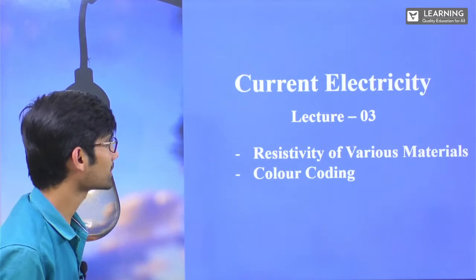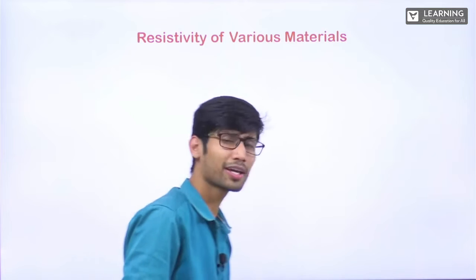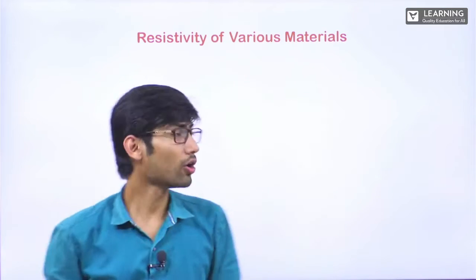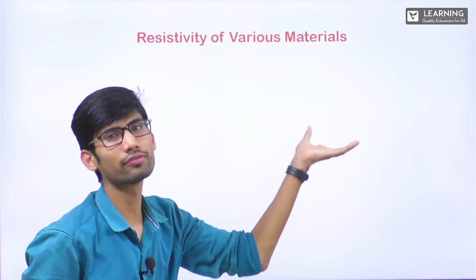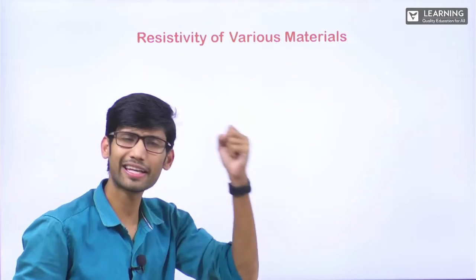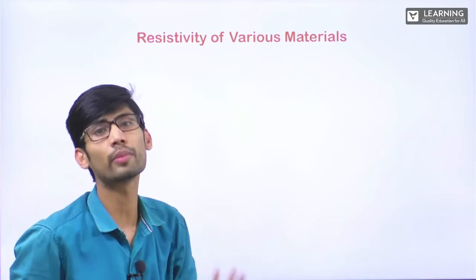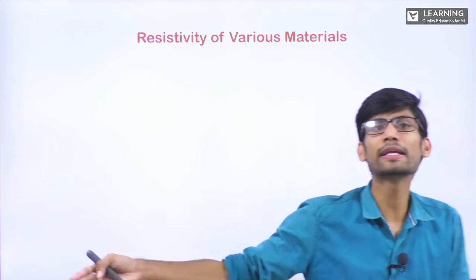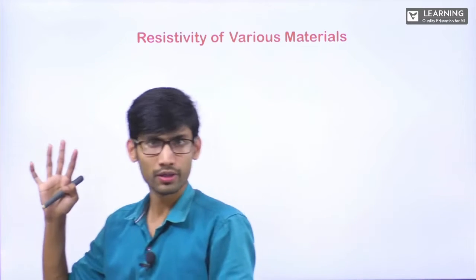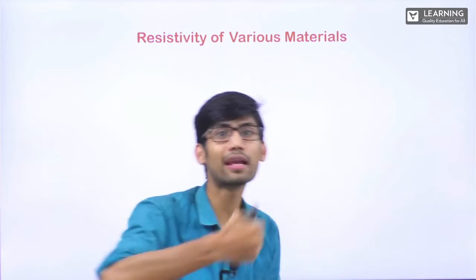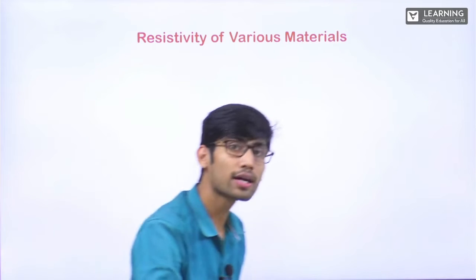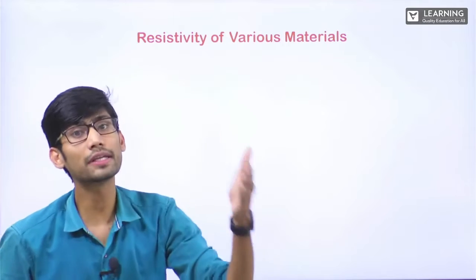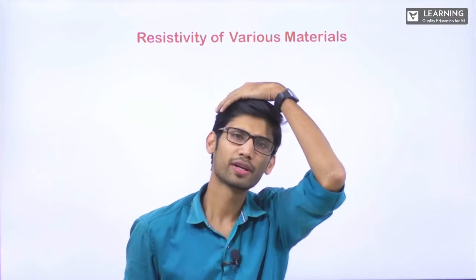Now let's start resistivity of various materials. Again, this is not very important, because here we'll only be talking about the values of resistivity of different materials, which anyways will be given to you in the exam if some numerical comes on it. But what I want to tell from here is every different material will have different resistivity. By knowing the resistivity, you can tell what kind of material it is, whether it is a conductor, an insulator or a semiconductor.